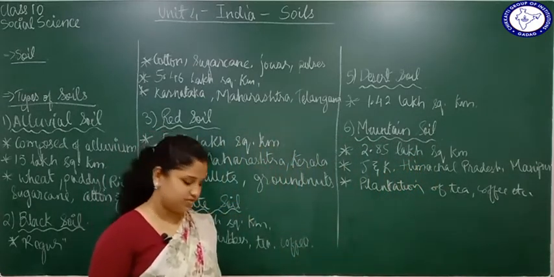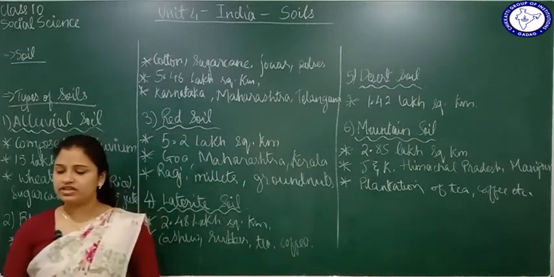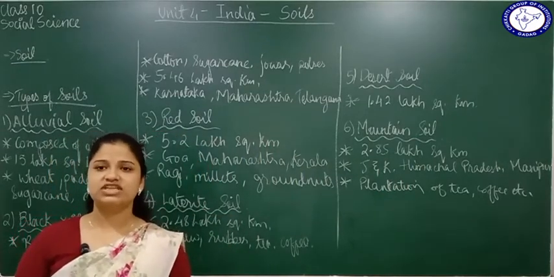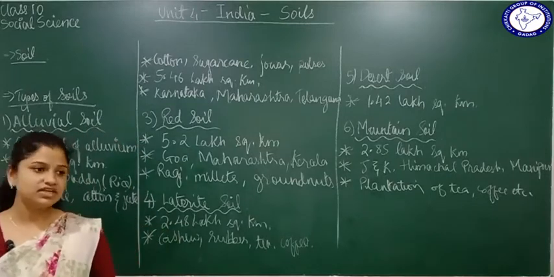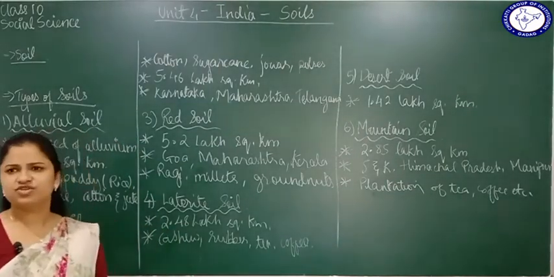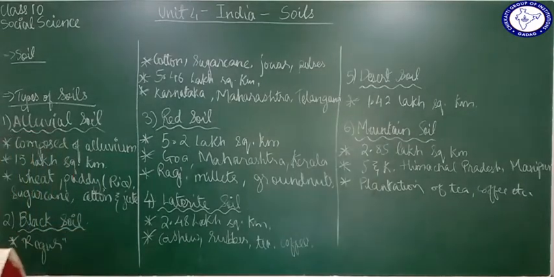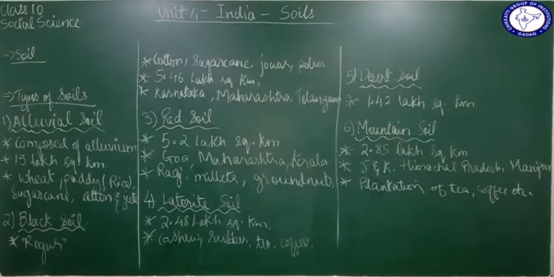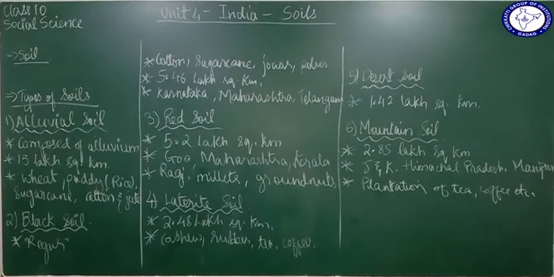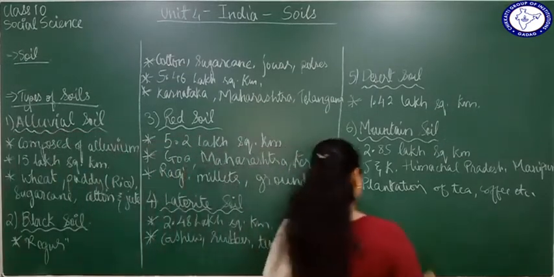So this was all about the mountain soil that you learned. These are the 6 major types of soils found in India: the alluvial soil, black soil, red soil, laterite soil, desert soil, and the mountain soil. Let's talk about the next very important subtopic in this lesson, that is soil erosion.